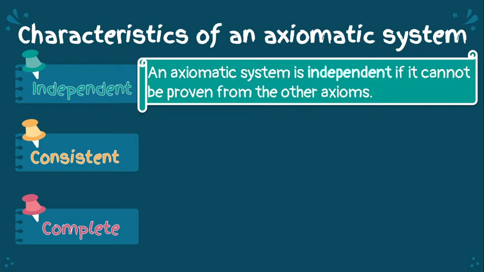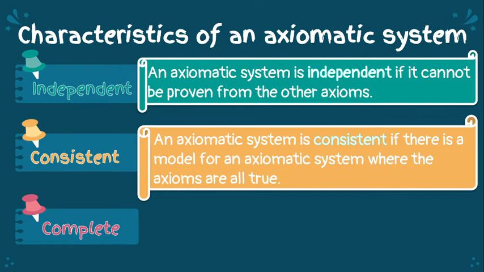Next is consistent. An axiomatic system is consistent if there is a model for the axiomatic system where the axioms are all true. So here, to prove that an axiom system is consistent, there should be no internal contradictions among them.